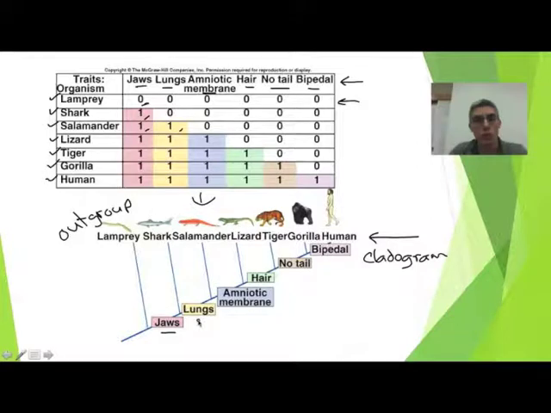Now the next characteristic we look at in terms of evolutionary development is going to be the lungs. The shark does not have lungs, but the salamander, the lizard, the tiger, the gorilla, and the human definitely have lungs. The next characteristic we would look at would be an amniotic membrane. So if you notice, salamander does not have this, the shark does not have this, but the lizard, the tiger, the gorilla, and the human all have an amniotic membrane. And so this is going to give us a way to organize these organisms based on evolutionary history and how these characteristics developed.